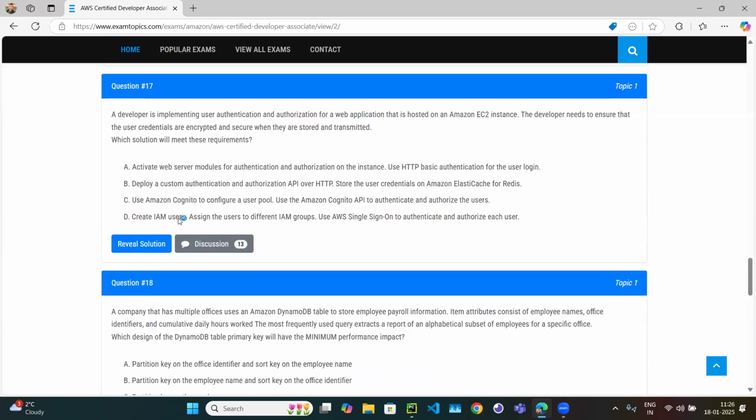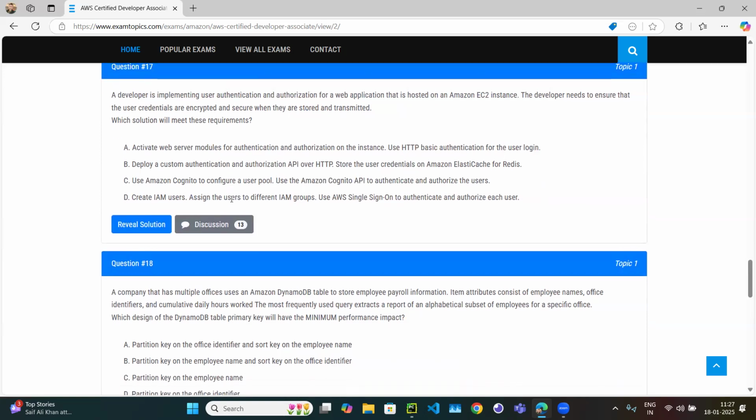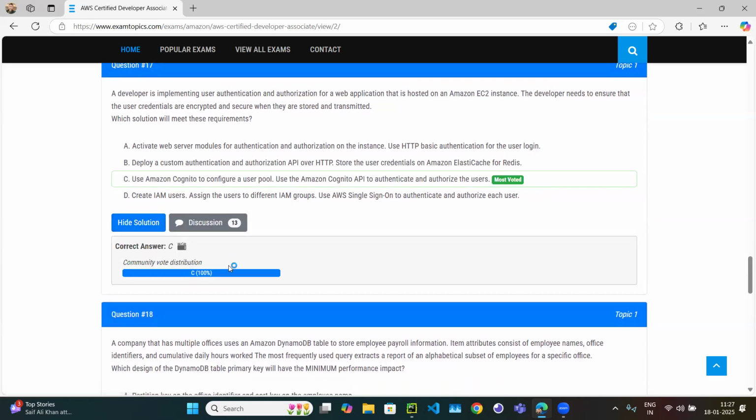Create IAM user. This looks wrong because IAM users are within the AWS, but generally the web application is being accessed by external users. All right, so this looks wrong. So option C looks correct.